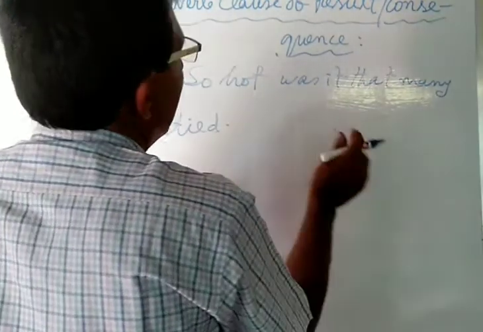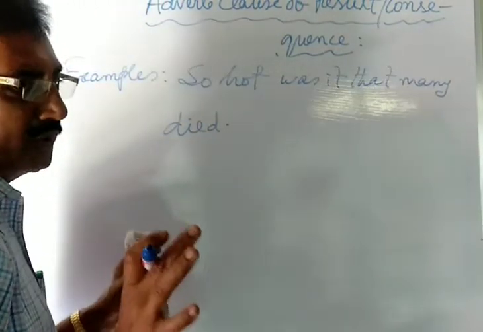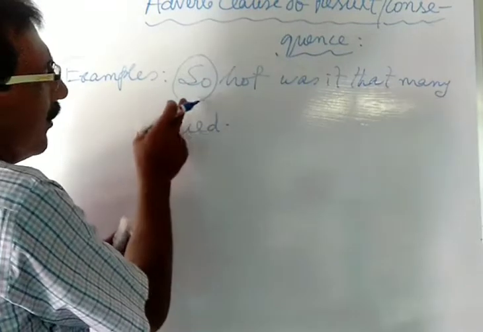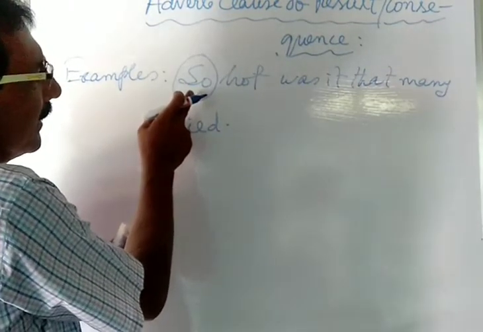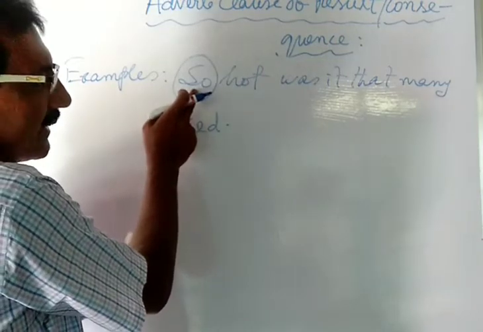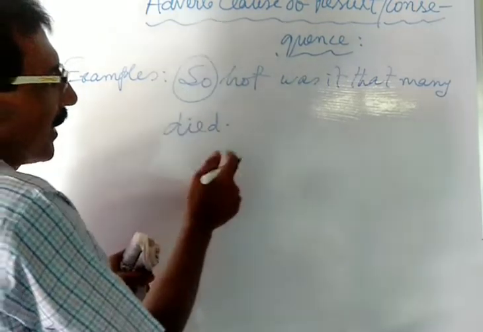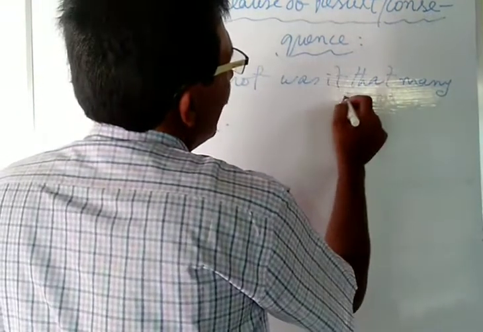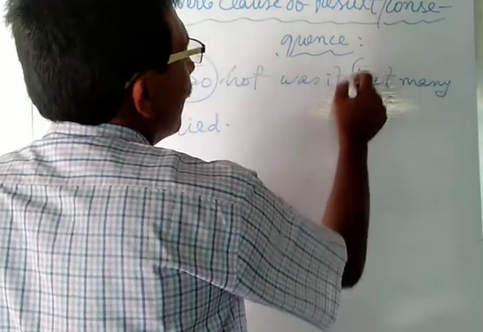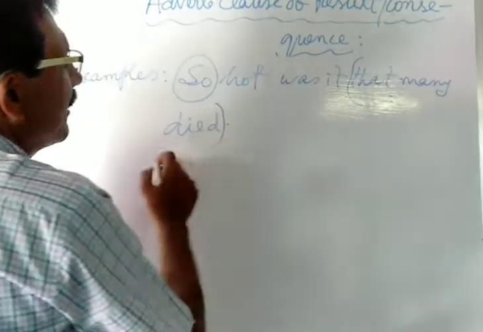So hot. I have already shown to you that so or such type of word is used in the principal clause. Precedes. So precedes in the principal clause. And here that is the subordinating conjunction at the beginning of the subordinating clause. That many died.